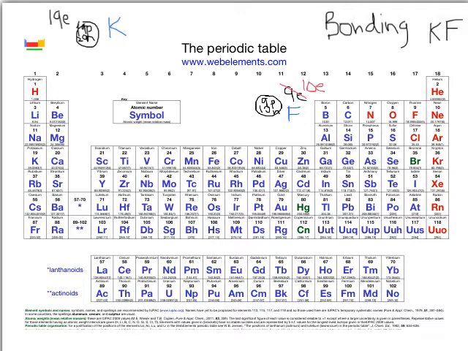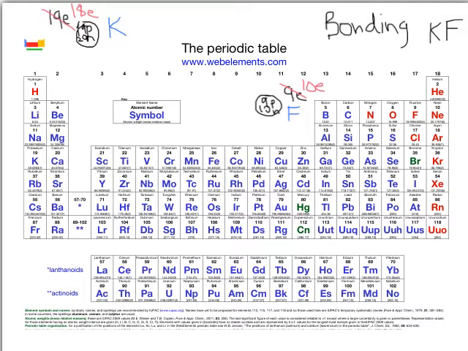So potassium therefore goes back to 18 electrons. So we'll cross off the 9 and change it to 18. And that means that the potassium has now gone back to its closest noble gas, which is argon, which is 18, and the fluorine has gone to its closest noble gas, which is neon, which is the 10.